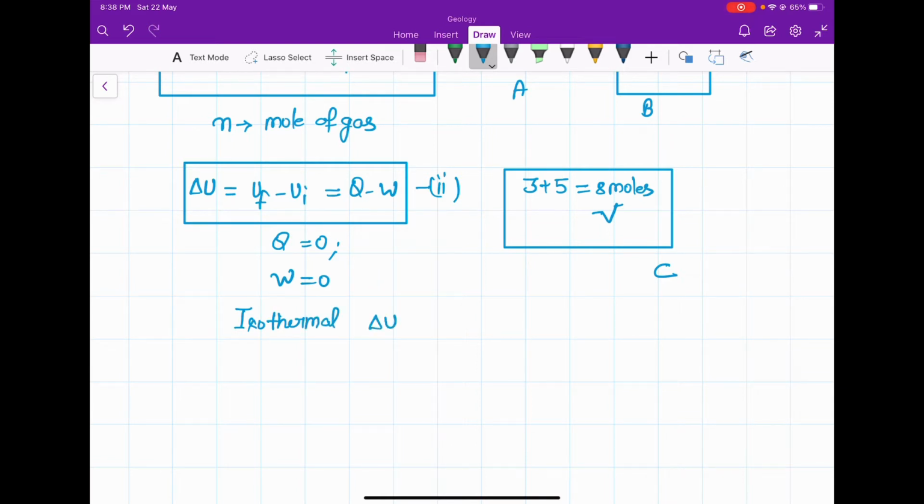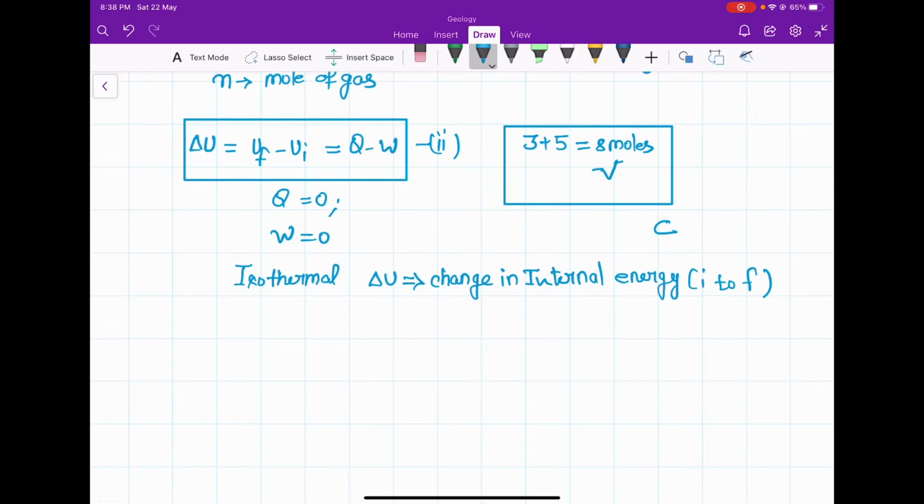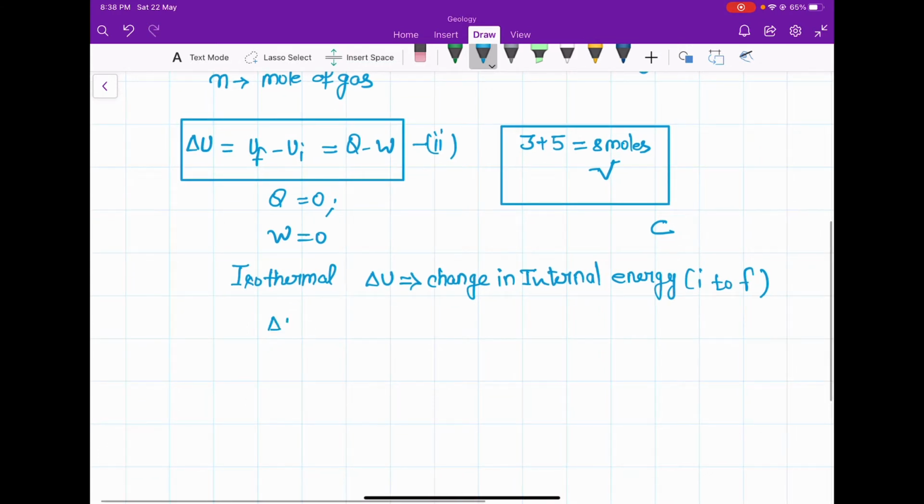delta U, that is change in internal energy, that is from state I, which is initial, to state F, which is final. So change in internal energy will be 0. So for isothermal condition, change in internal energy will be 0. So this will be your equation number 3.